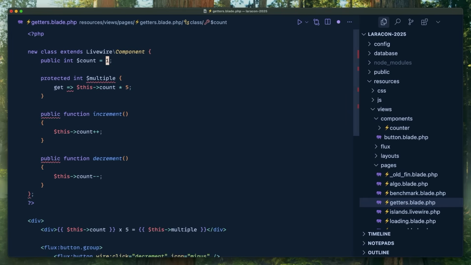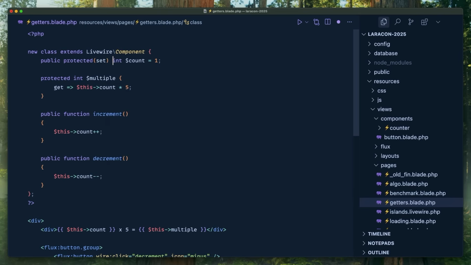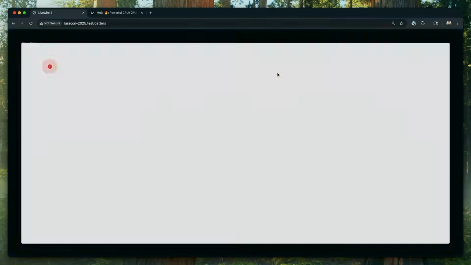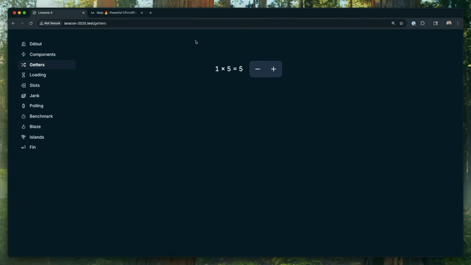There's one real random cool thing that I think probably zero people in this audience know about. One person knows. This is asymmetric property scope. You can say this property is public to get, but you protect the set. So you could view it, but you can't mutate it. It'll say cannot modify protected set property. So this replaces the locked attribute. I was just excited about all of these new PHP 8.4 features that I'm going to use in my components. So give it up for the PHP crew. Okay? Yeah.